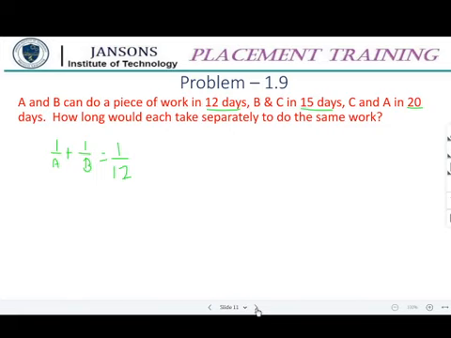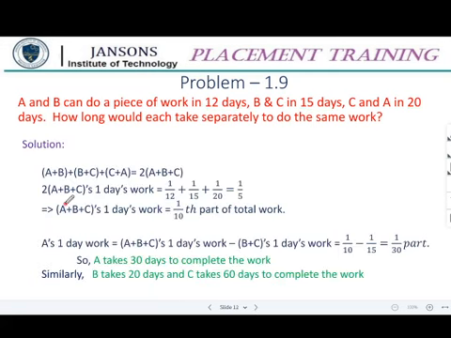Yes, she has typed everything. Let me show the answer. a plus b plus b plus c plus c plus a, that is, all these one day's work is nothing but 2 into (a plus b plus c). That is, a is coming 2 times, b is coming 2 times, and c is coming 2 times. So 2 into (a plus b plus c). This is my way of solving, and it is the same as whatever she did.